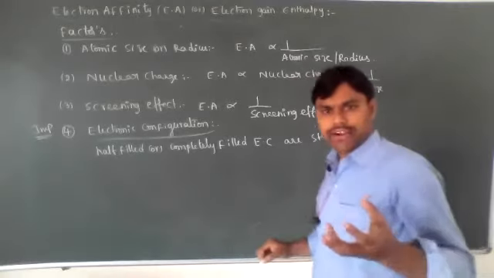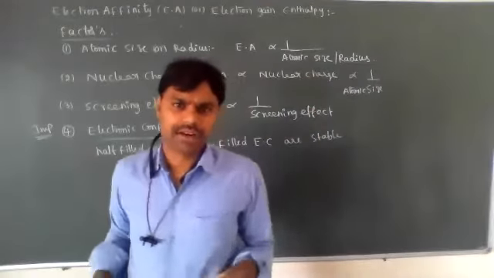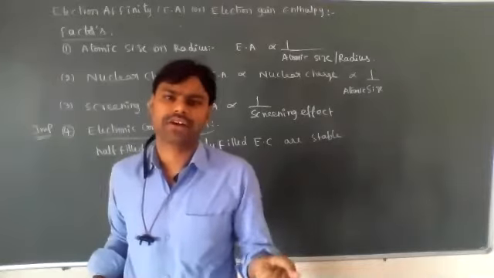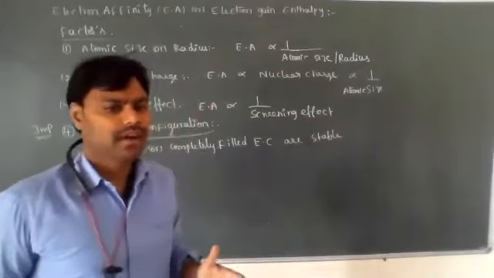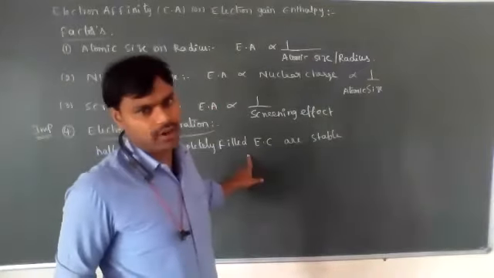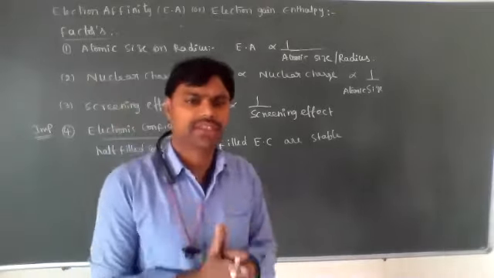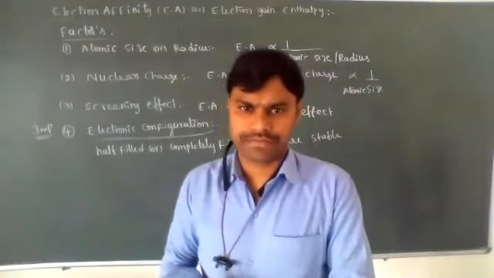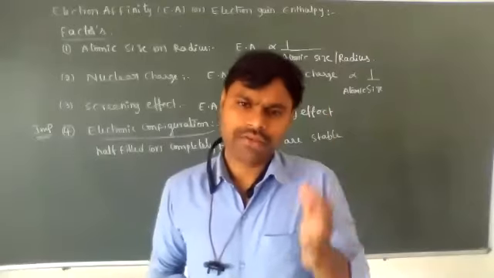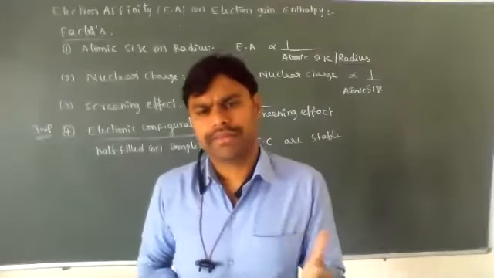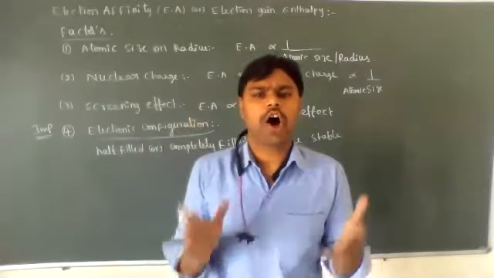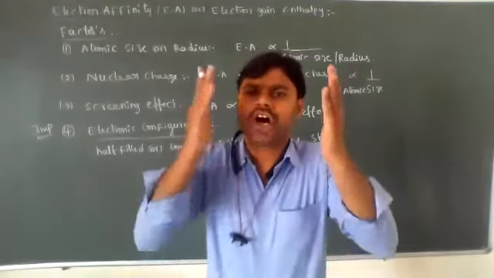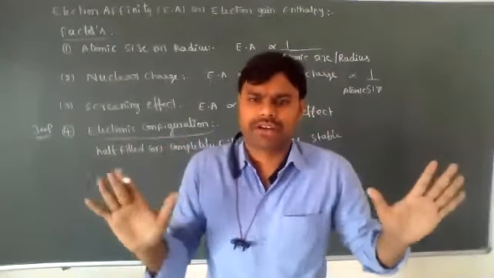If the electronic configuration is very stable, it cannot accept electrons very easily. For example, just imagine you are eating food. Already you did lunch, or your breakfast is over, and you have eaten as much as required. Means you are saturated, means you are stable.